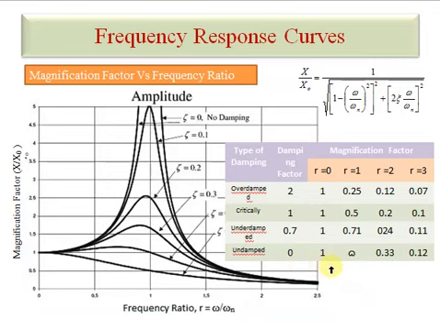So first we see the undamped condition, when there is no damping in the system, only spring and mass is there, no damping. In that case, when it is at rest, your magnification factor is coming 1. So here when there is no damping and R is equal to 0, system is at rest, magnification factor is 1, so our curve always starts from 1.